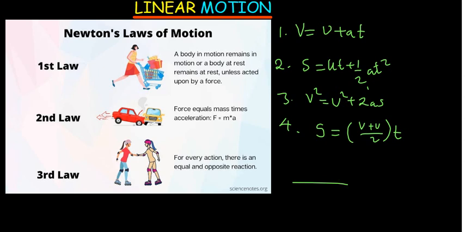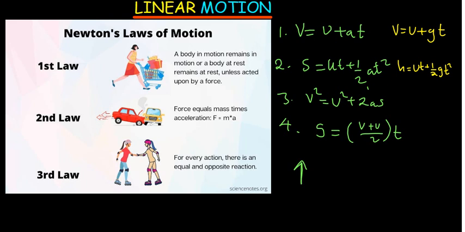But if your motion has changed, now you see motion going up, then the first one will become v is equal to u plus gt, because acceleration is now becoming g, because you're talking about something that is subjected to gravity. And then s, which is distance, when you're going up, that is going to be called height. So height is going to be h is equal to ut plus half gt squared.